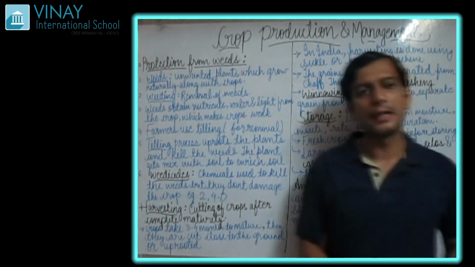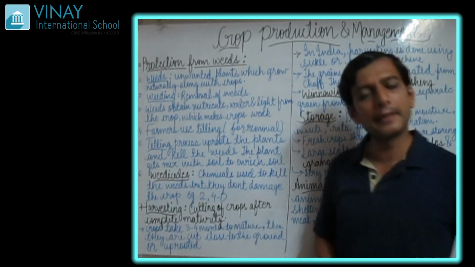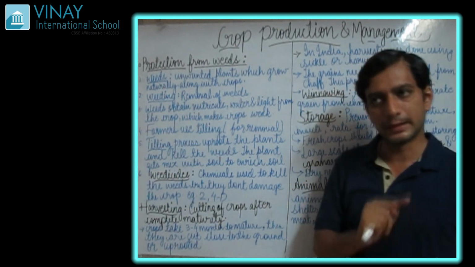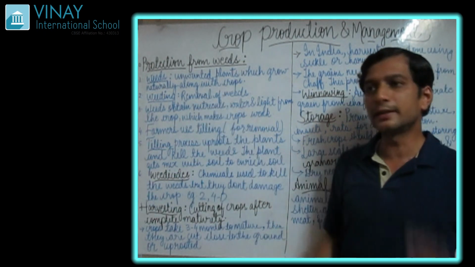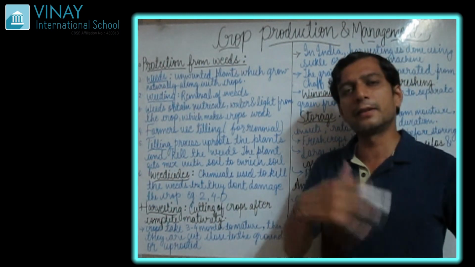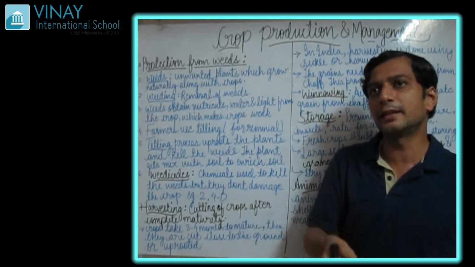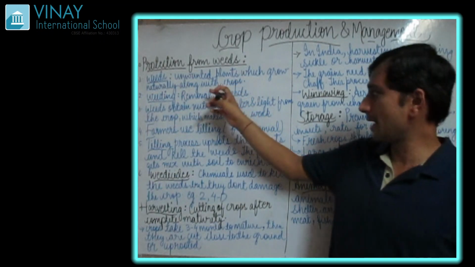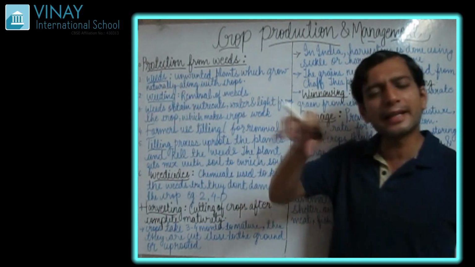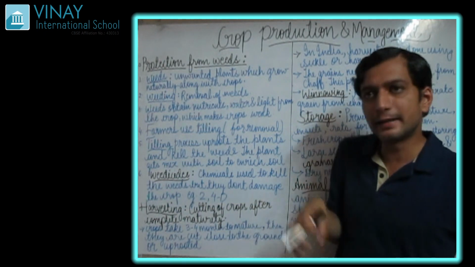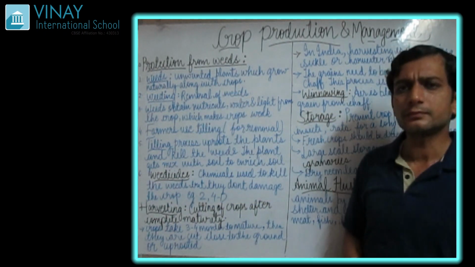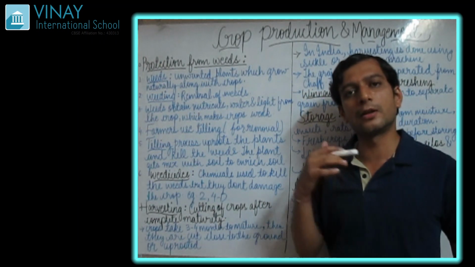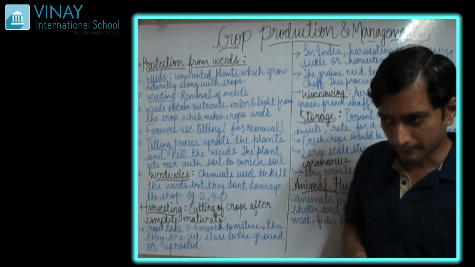They take the nutrients from the soil which are essential for our crops, the nutrients which should be taken by the crop, that is paddy. What happens is that weeds take that nutrient and disturb the growth of the crop.